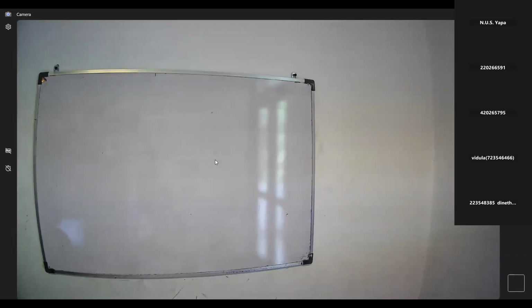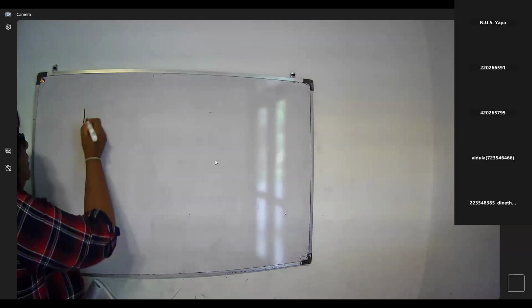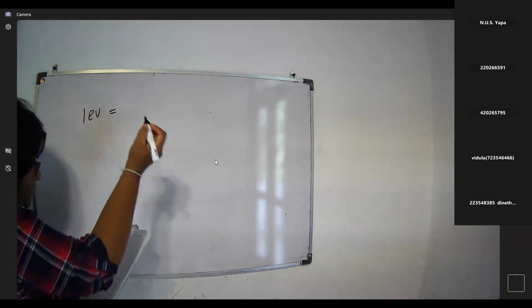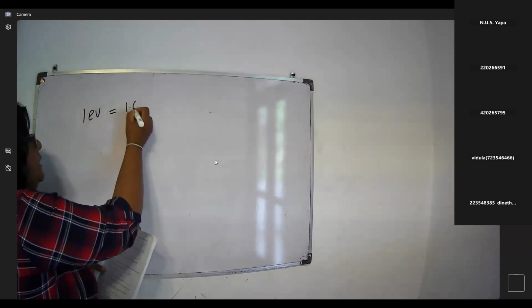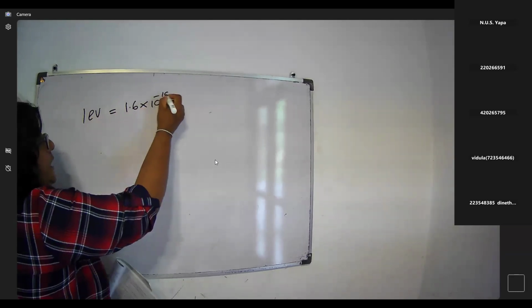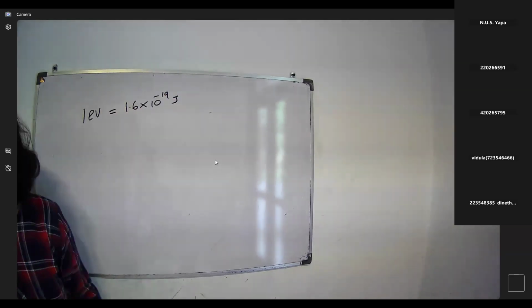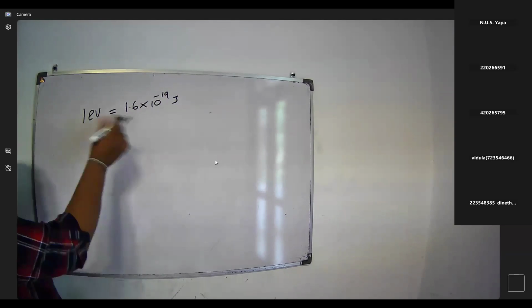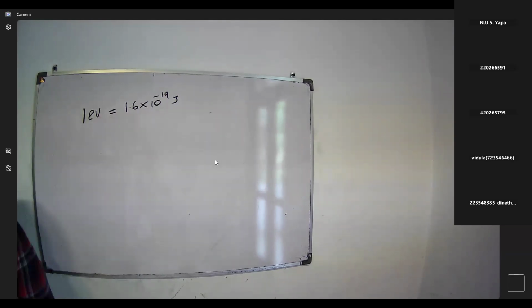Energy can be measured in joules or electron volts. Then you can convert electron volts to joules: 1 electron volt equals 1.6 × 10^-19 joule, right? For the calculation, we are giving all the things in your paper, right?